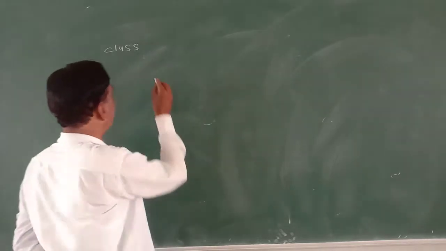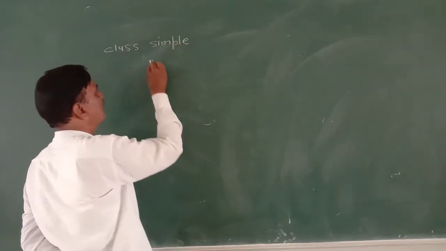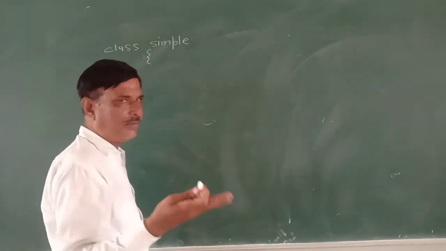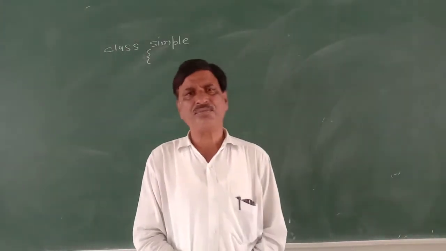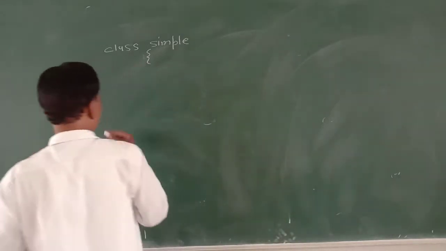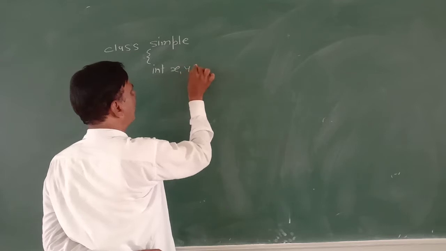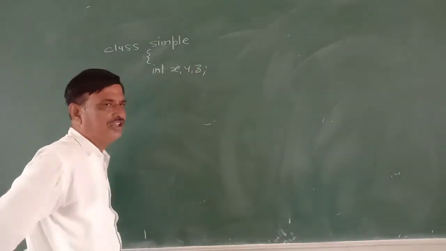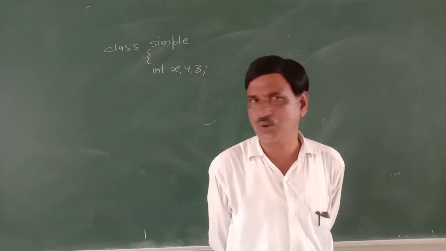Now say the name of the class is C. Opening curly bracket, closing curly bracket, terminated by semicolon, that we know. Now here, integer x, y, z. This is data. Class is the way to specify data and functions. So data is specified.